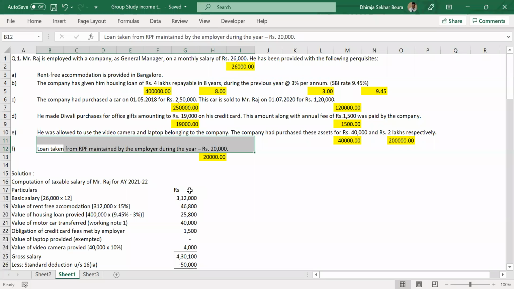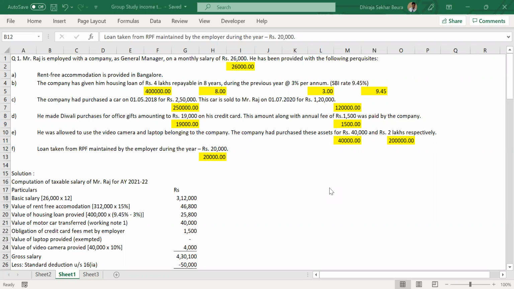Business profession is when you have a business motive. You have a shop, you have a big restaurant, you have a big business, you have a small business. The intention to do business is there, and you are earning some money from it. Then all that income goes to business and profession. Capital gains is when you are selling an asset. Whatever income you make by selling an asset comes under capital gains. Anything other than these comes under other sources.